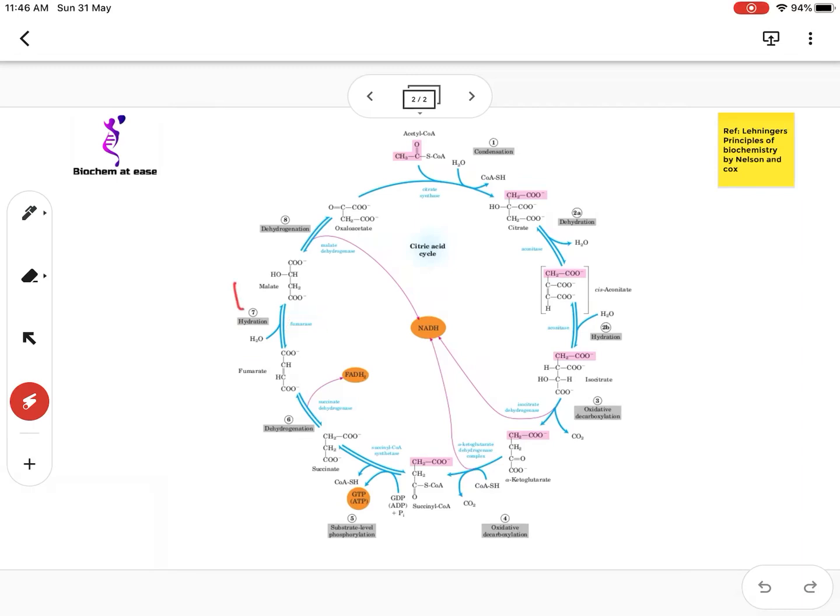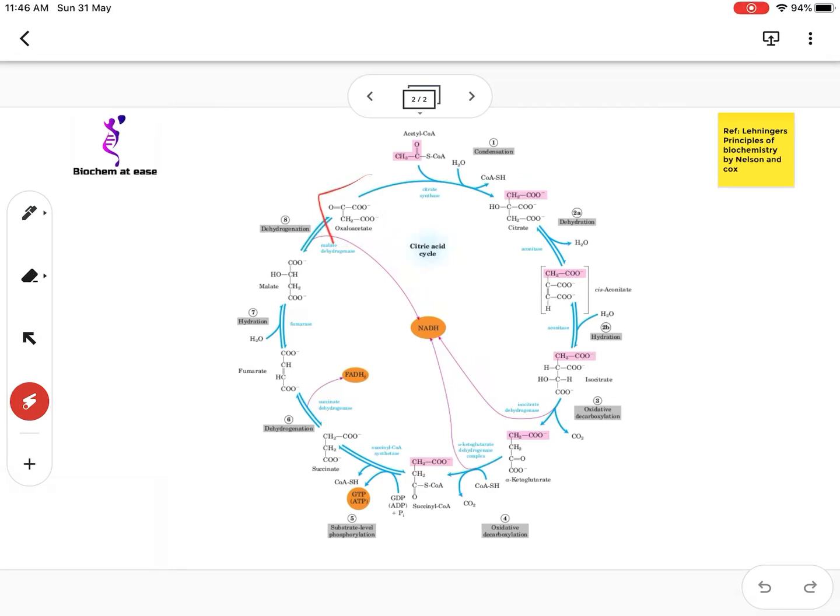The product formed is malate. The malate then undergoes the last dehydrogenation reaction which is catalyzed by malate dehydrogenase. Here NAD acts as the oxidizing agent and NAD is reduced to NADH, leading to formation of oxaloacetate.